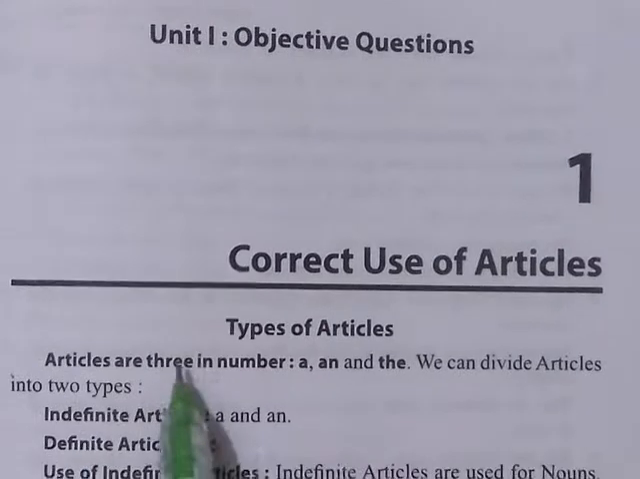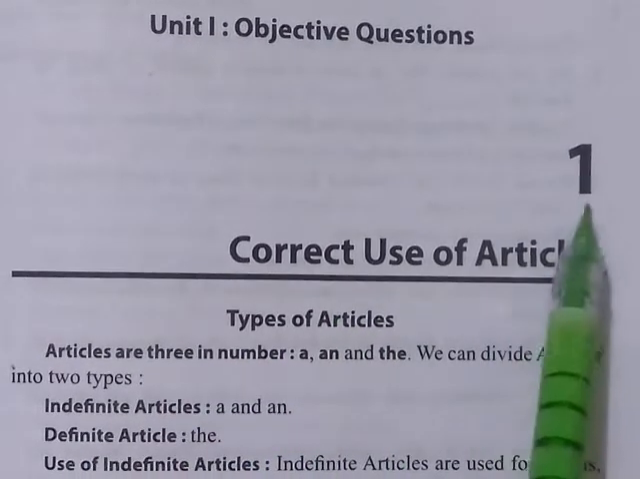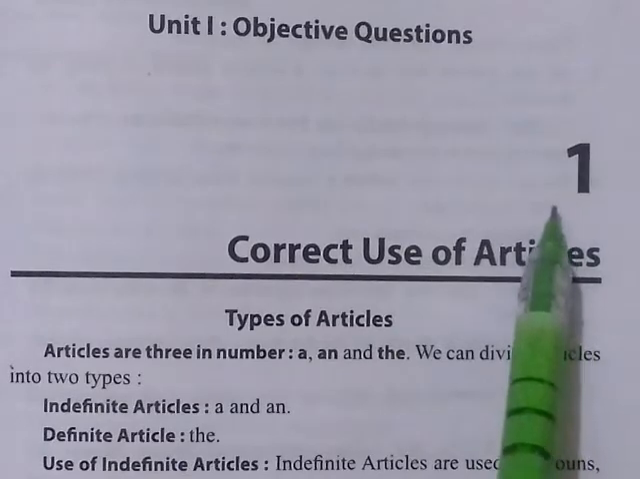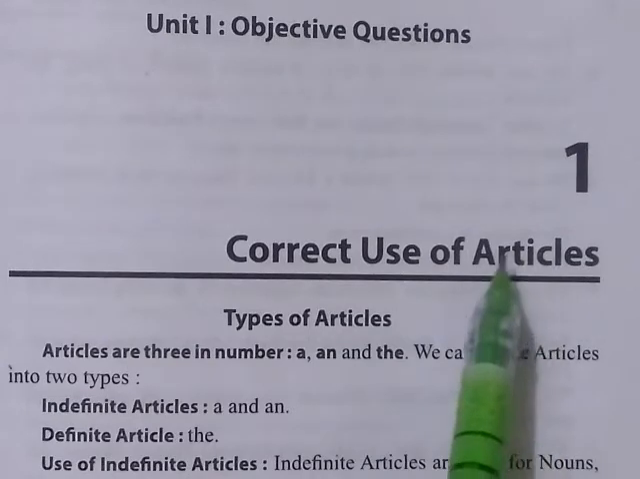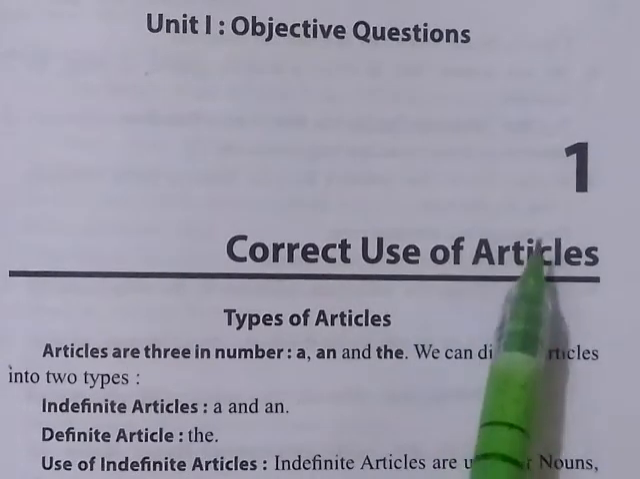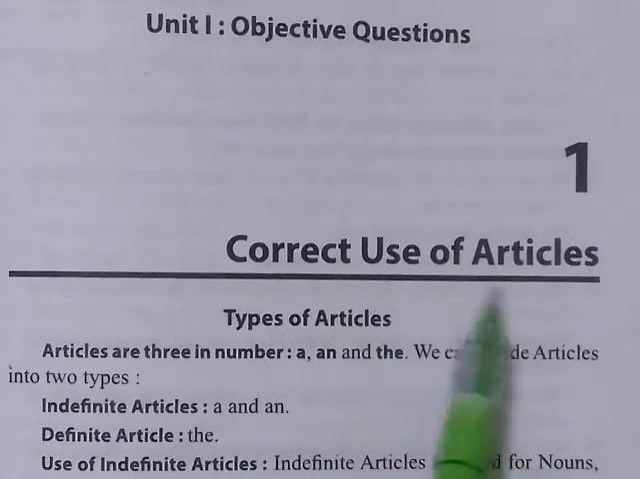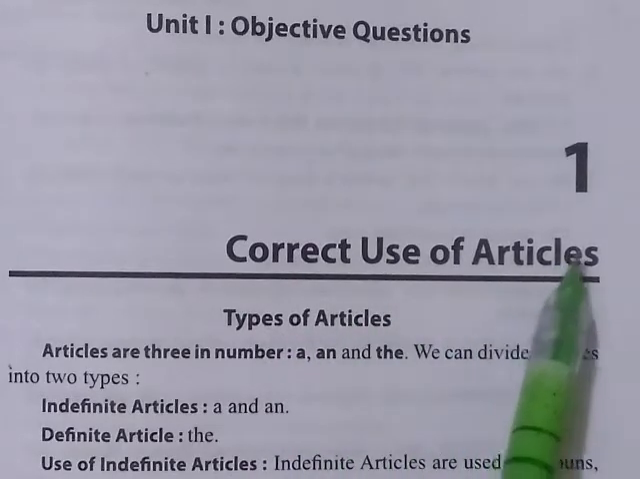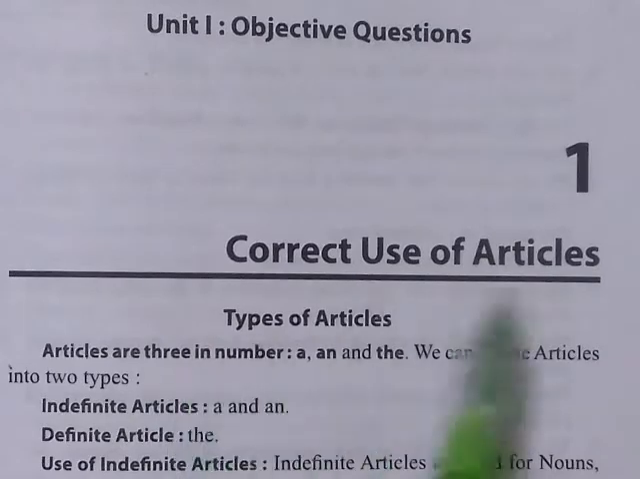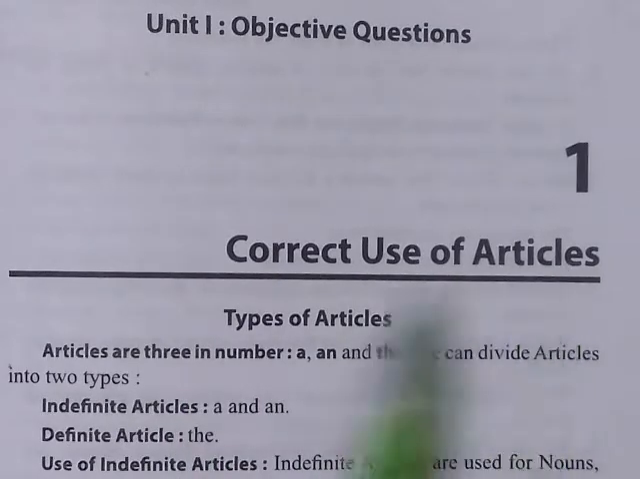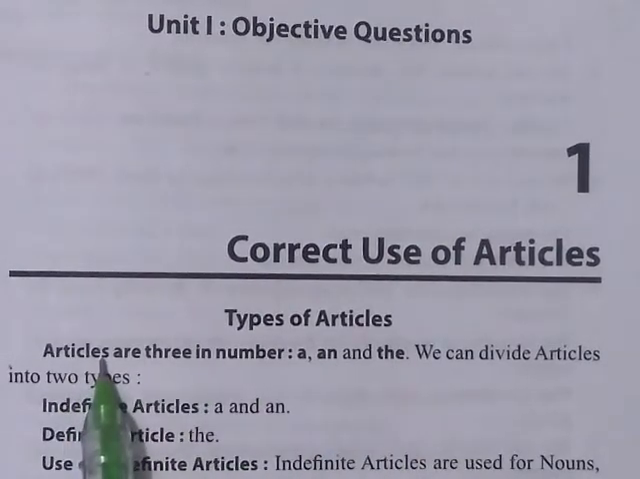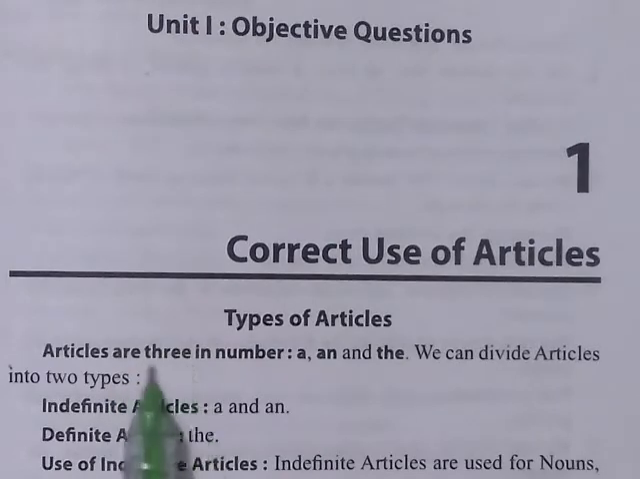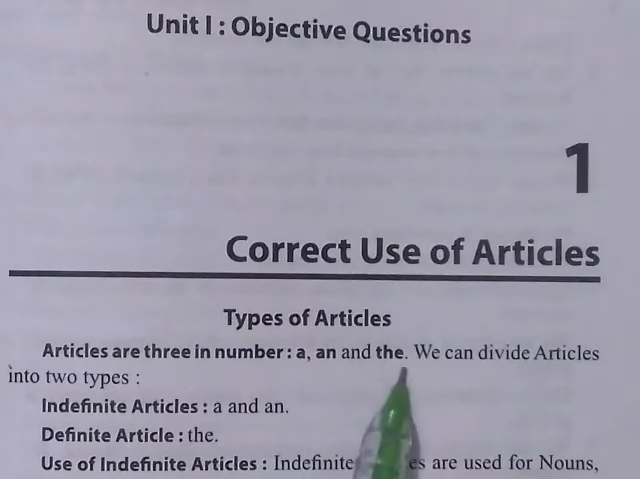So in brief, let us have a look at all these articles, because this is the very first chapter and you can be given any kind of sentence based on articles. You can be asked which article will be used in this sentence out of only 3 articles. So we all are aware that articles are only 3 in number: a, an and the.